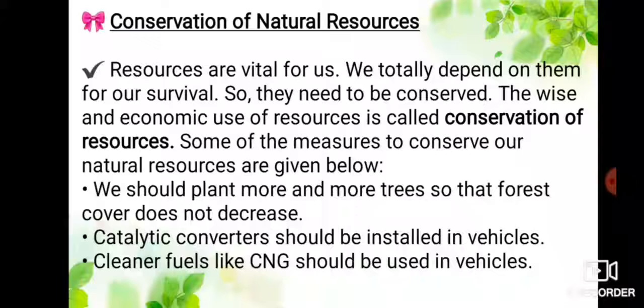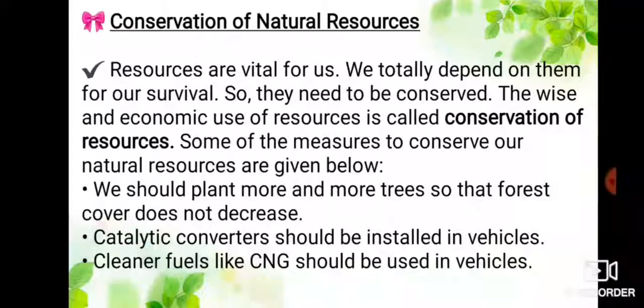Conservation of natural resources. Resources are vital for us. We totally depend on them for our survival, so they need to be conserved. The wise and economic use of resources is called conservation of resources. Some of the measures to conserve our natural resources are given below.